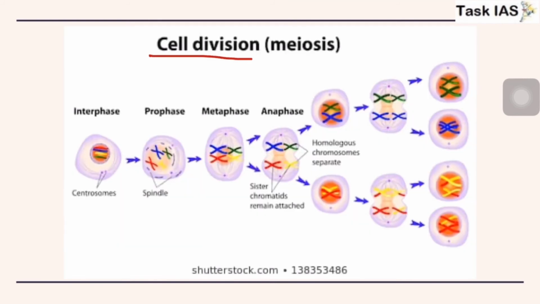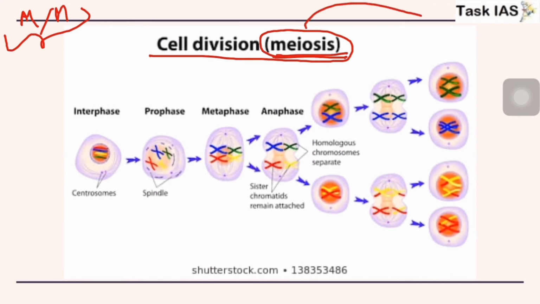Now cell division, next is meiosis. We have discussed mitosis. We have also seen the major differences between mitosis and meiosis. These are both types of cell division. Now the second is meiosis. As we have discussed, meiosis occurs mainly in reproductive cells, where 2n number of chromosomes is divided into n.